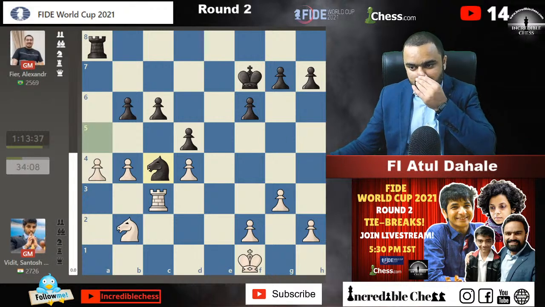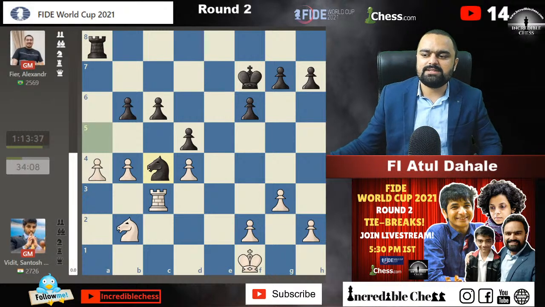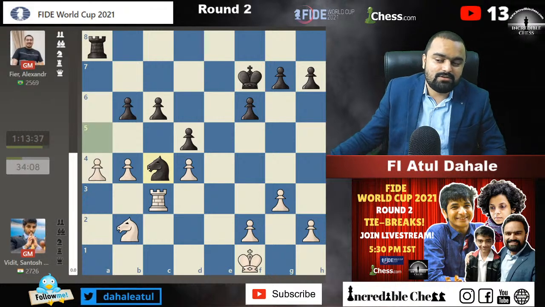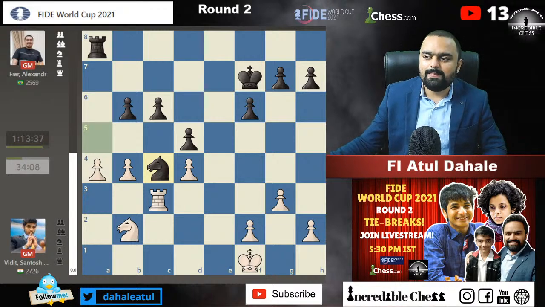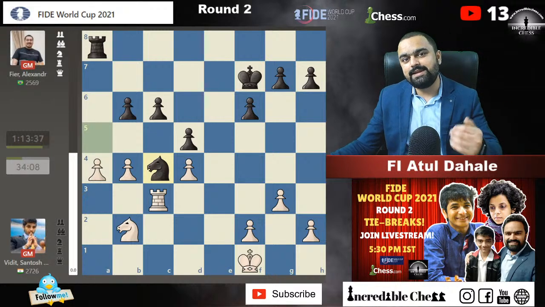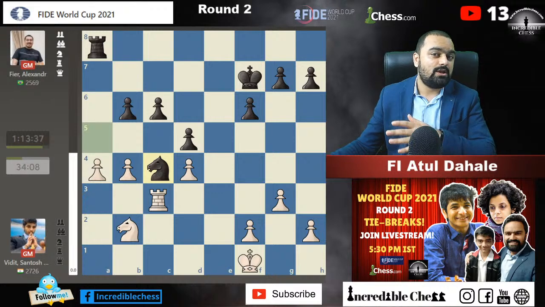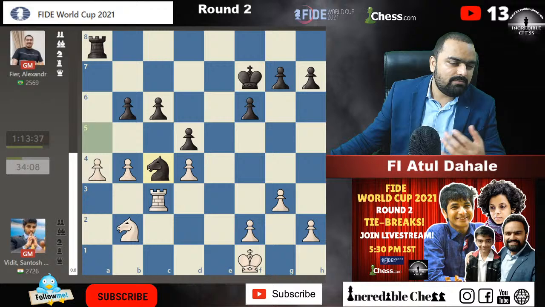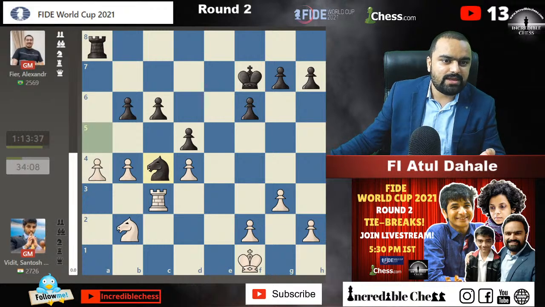So today let's see if Vidit will go for the Catalan or not. But as far as I know, Vidit might just stick to the Catalan, because this is just the rapid game, guys. Even if the next game gets drawn, he will definitely play it out in the blitz. And Vidit has great experience of playing blitz, means shorter time control, against all the top players of the world in the last 1.5 years. So Vidit will be more than happy to go into the blitz games. That's what I think.